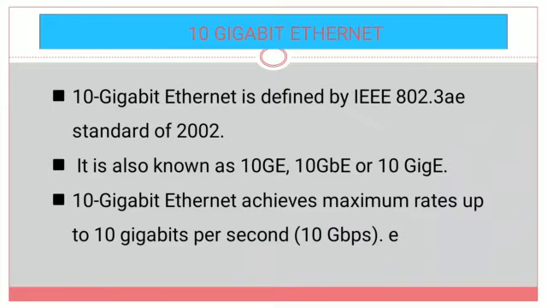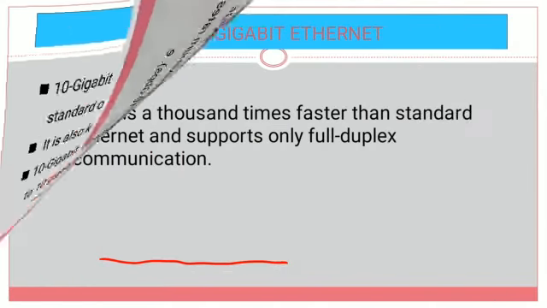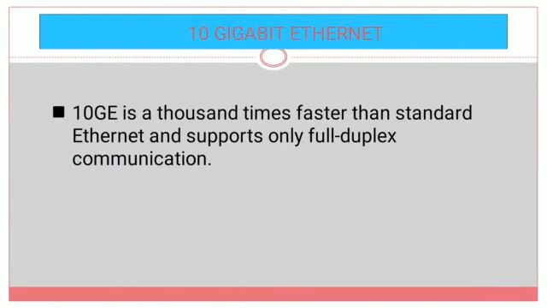By using this 10 gigabit Ethernet, it will achieve a maximum rate up to 10 gigabits per second, that is 10 Gbps. Normally the transmission rate by using this 10 gigabit Ethernet is 10 Gbps. Now this 10 GE is 1000 times faster than standard Ethernet, because the standard Ethernet transmission rate is 10 Mbps.